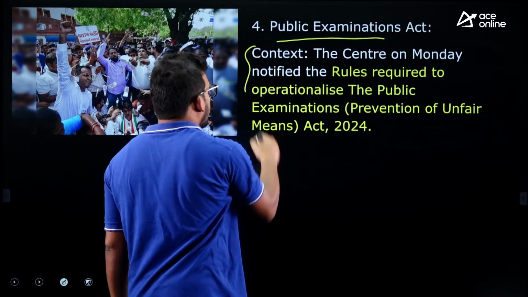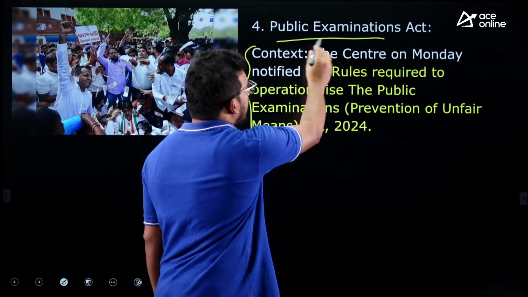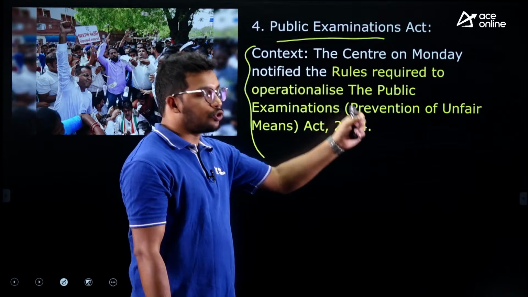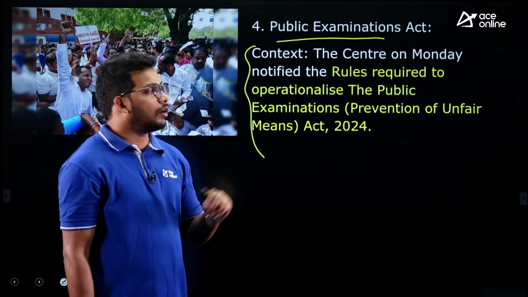That's why now the government, the parliament, has brought the new act, Public Examination Act, 2024, to punish those persons who are involved in cheating, right? So this is the context.